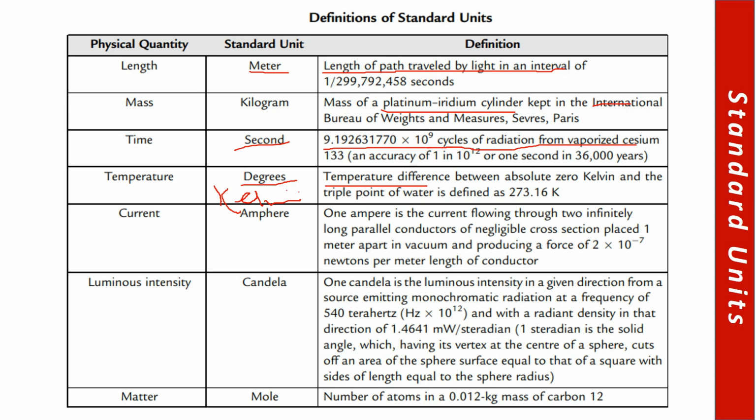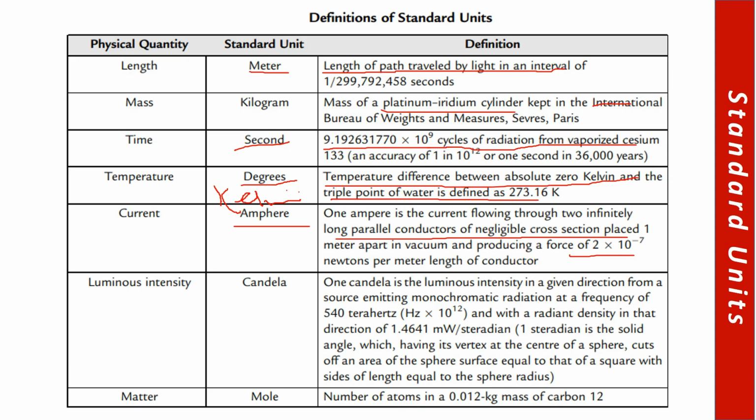Now time is basically the vibrations or the hertz produced by the vaporized cesium-133, and how much hertz? It's 9,192,631,770, that is 9.19 into 10 to power 9 cycles. So that's what we call 1 second. When the cesium-133 vibrates, the radiation produces those cycles, so we call it 1 second.